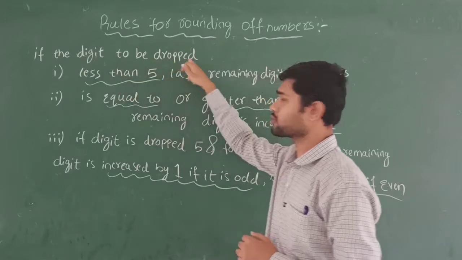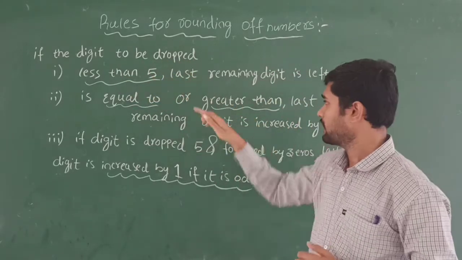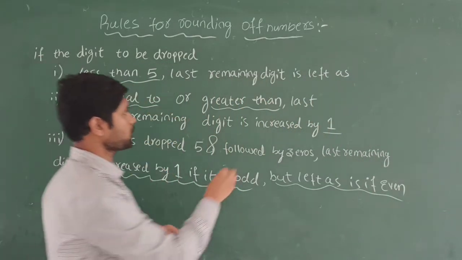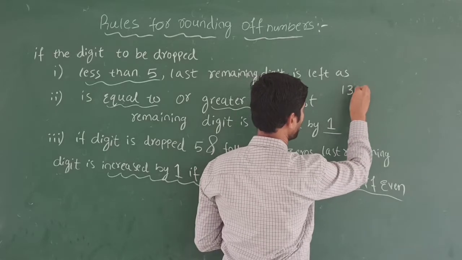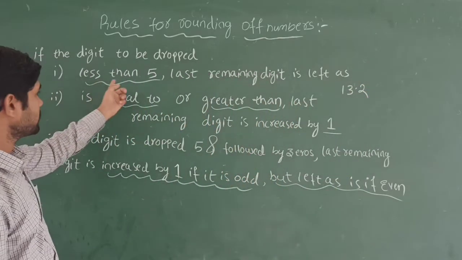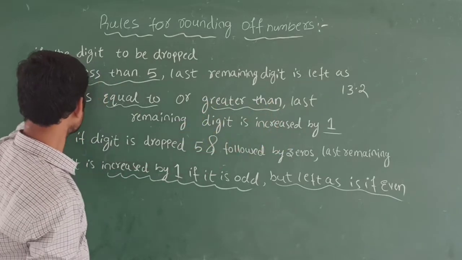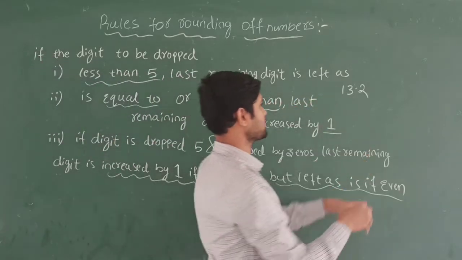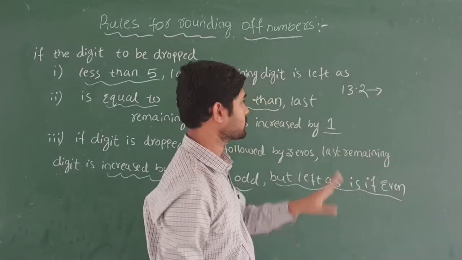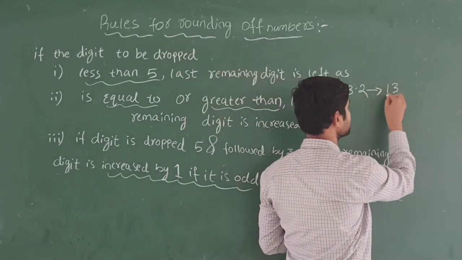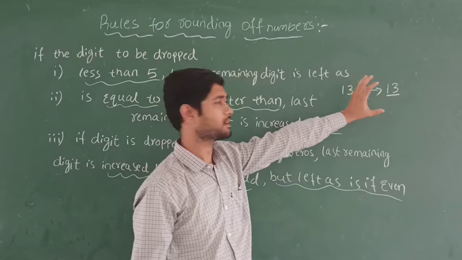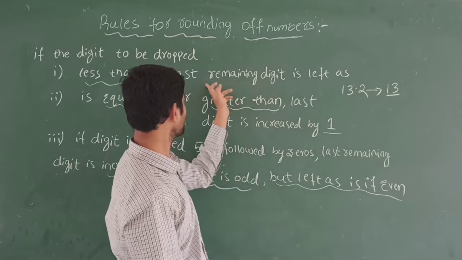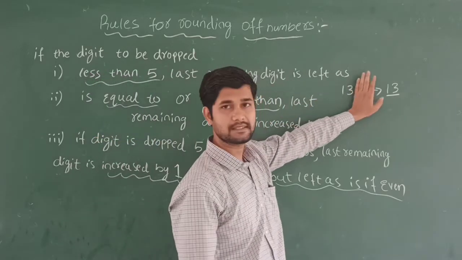If the digit to be dropped is less than 5, the last remaining digit is left as is. Suppose I consider 13.2 as the first example. The digit to be dropped is less than 5, so the last remaining digit is left as it is. I round it off and the answer I write is only 13. You are not going to consider this digit because this value is less than 5, so the remaining digit is left as it is.